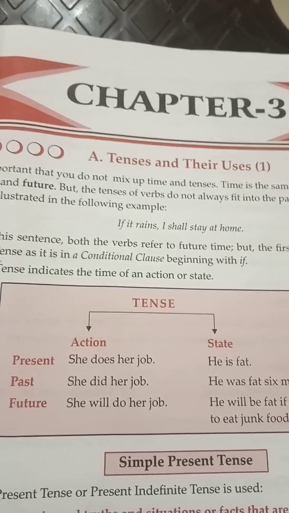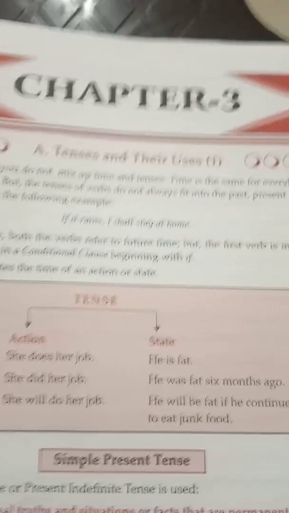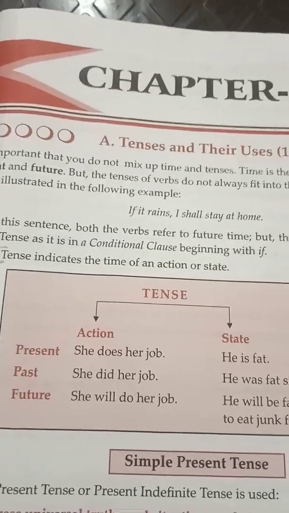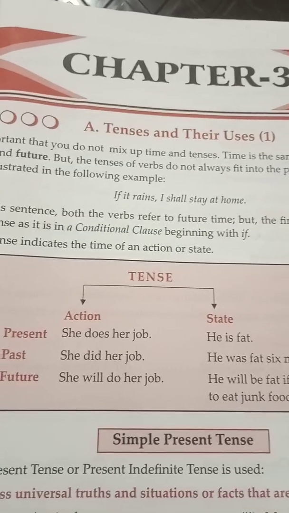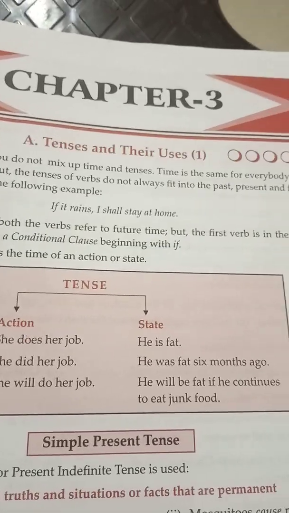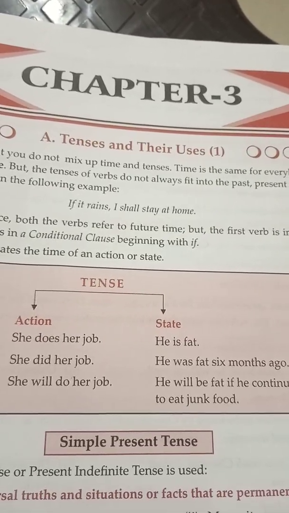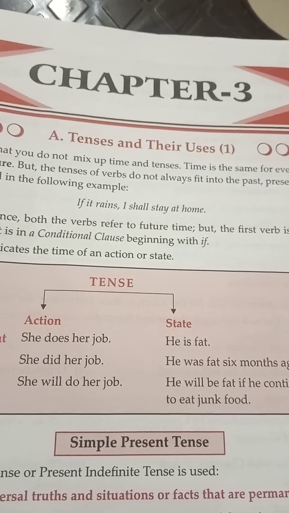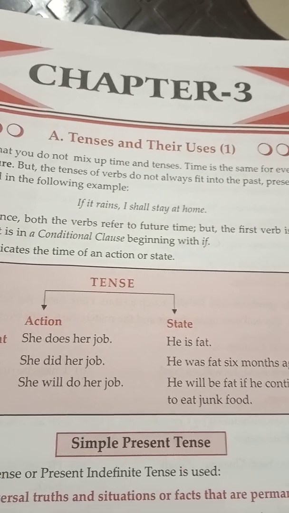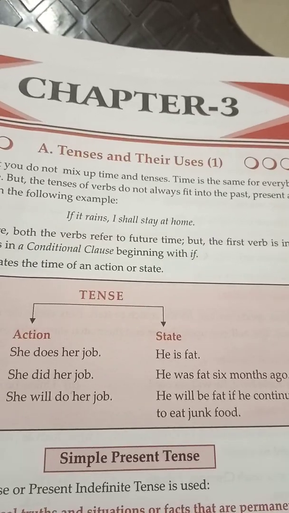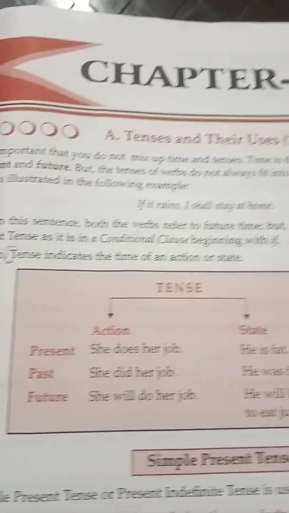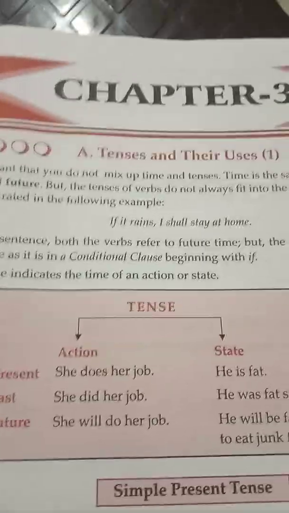But the state of being: he is fat. See, no action is being done; is indicates the present tense. He is fat. The state of being is there. Past tense: he was fat 6 months ago, so the is changes to was. And future tense will take will or shall. So here, he will be fat if he continues to eat junk food.